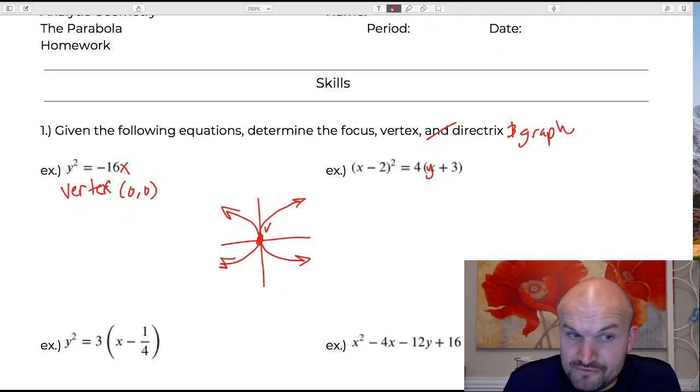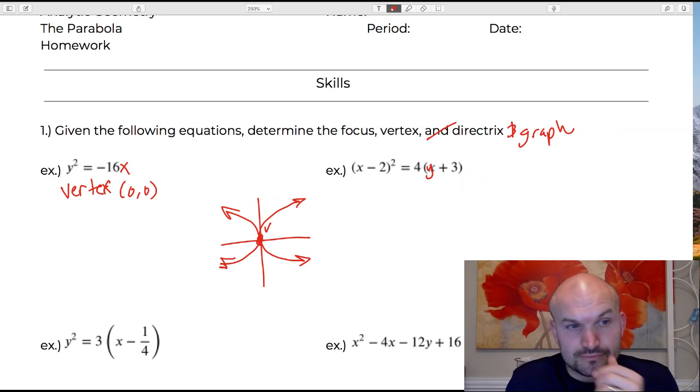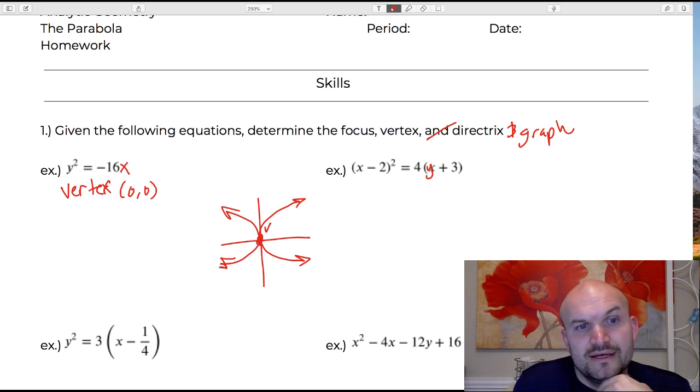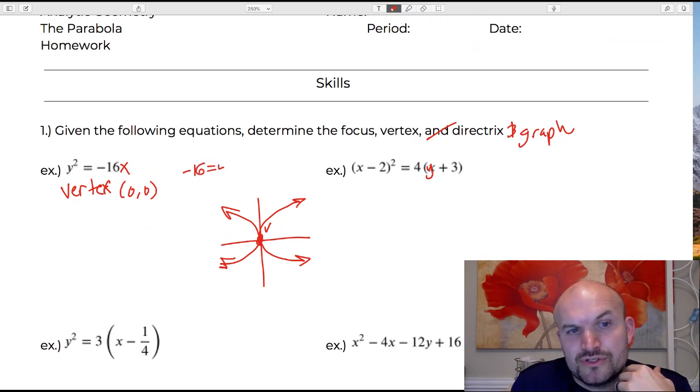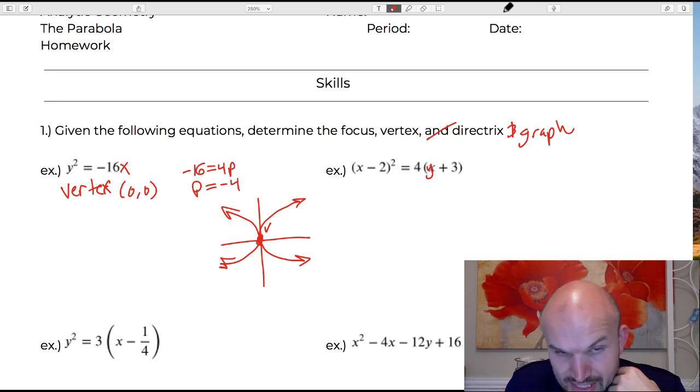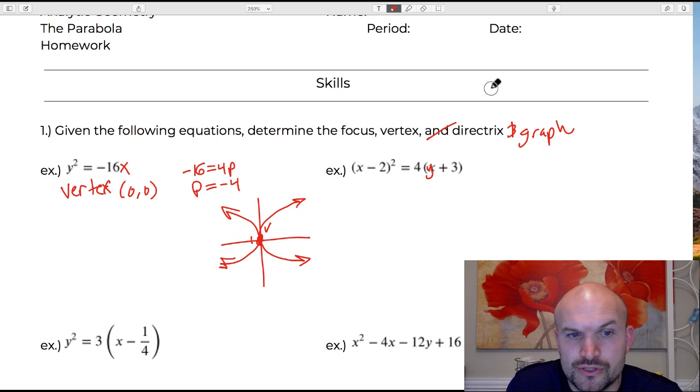Now, to determine if it opens left or right is by looking at the value of p. So remember the equation, the coefficient of your linear term here, which is negative 16, is equal to 4p. So we can say negative 16 is equal to 4p, and therefore, dividing by 4 on both sides, p equals negative 4. So what that means is the distance from the vertex to the focus is going to be 4 units to the left. This is a distance and direction. 1, 2, 3, 4. All right, so therefore that is going to be where your focus is, which is at (negative 4, 0). All right?